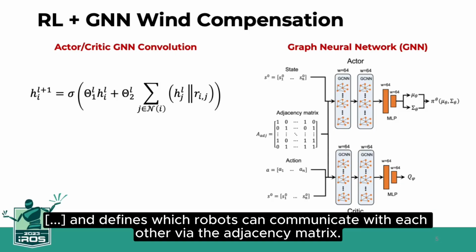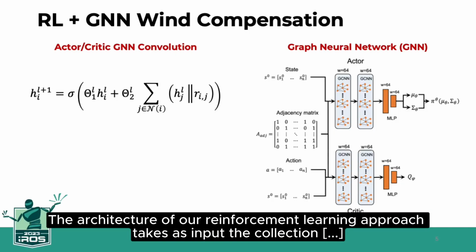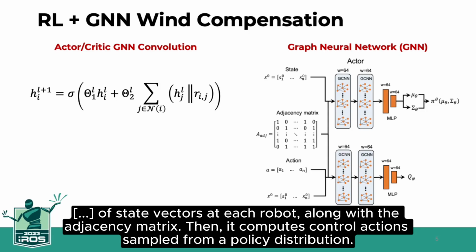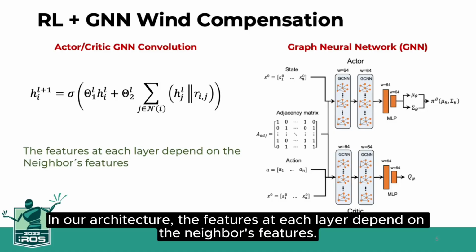The graph represents the connectivity between robots in the team and defines which robots can communicate with each other via the adjacency matrix. Thus, the architecture of our reinforcement learning approach takes as input the collection of state vectors at each robot, along with the adjacency matrix. Then, it computes control actions sampled from a policy distribution. In our architecture, the features at each layer depend on the neighbor's features.